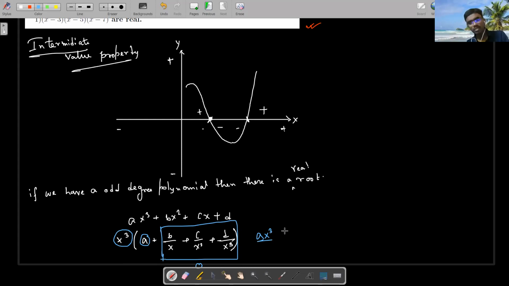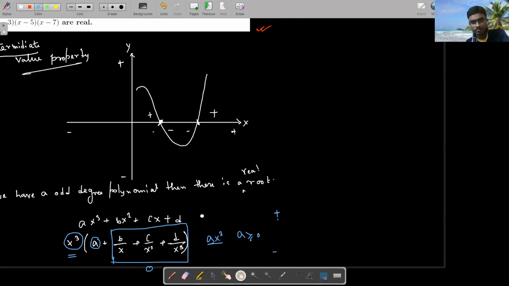Now I take x tending to a very large value, maybe x positive. If I take x a very large positive number and a is also greater than 0, then this will be positive. Now I'm doing the opposite thing. I am taking x very small, to negative infinity. So this thing will go negative. One goes to positive, one goes to negative, so there will be a sign change, meaning one particular root must exist. Okay, that's the thing.